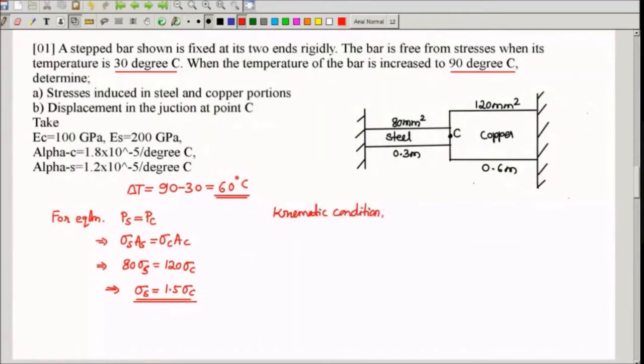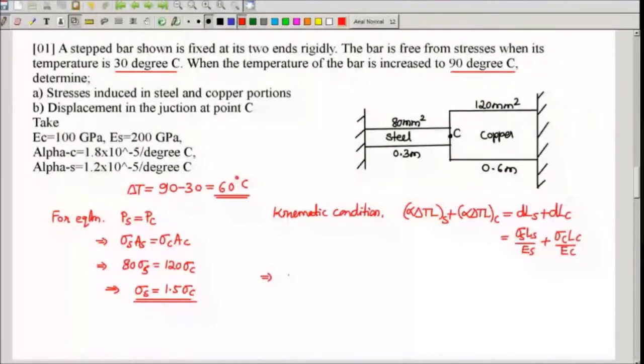The kinematic condition for this case is alpha delta T L of steel plus alpha delta T L of copper should be equal to dl of steel plus dl of copper. But dl of steel in terms of stress, if I write, it is actually PL by AE, but P by A can be written as stress. So it is sigma S LS by ES plus sigma C LC by EC.